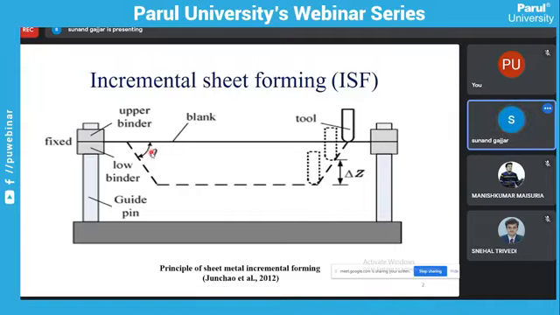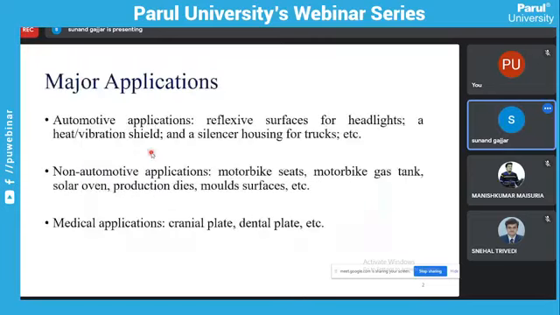Here we can also observe that the formability of incremental sheet forming is better than the deep drawing process. And these are the major applications. Using incremental sheet forming, we can make rapid prototypes easily.